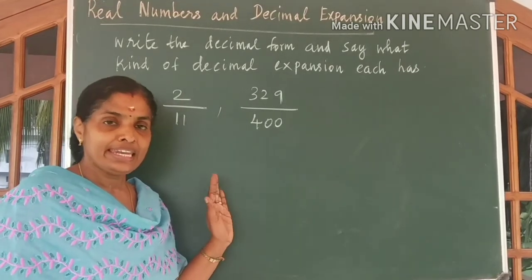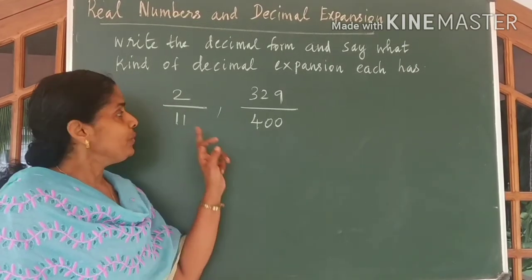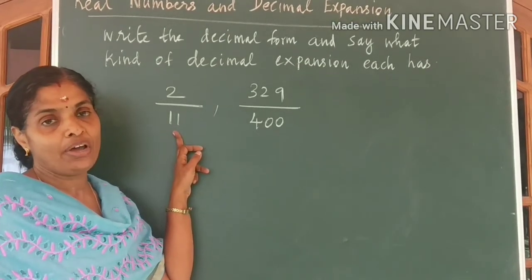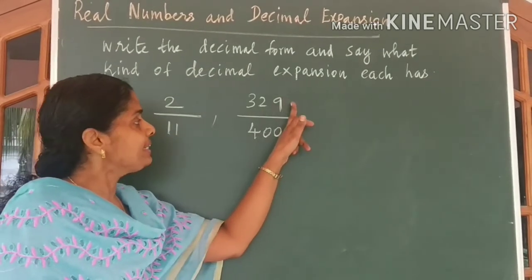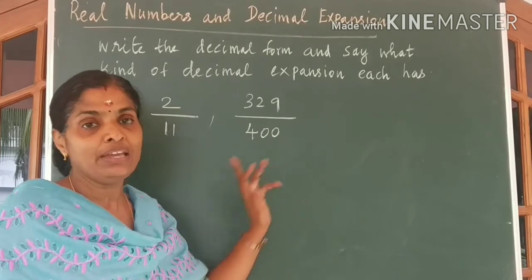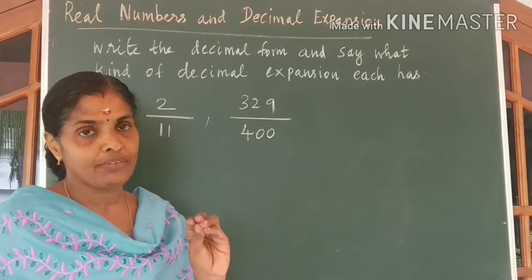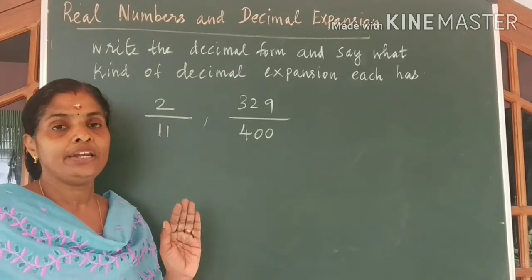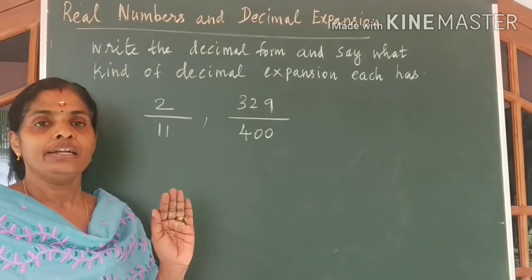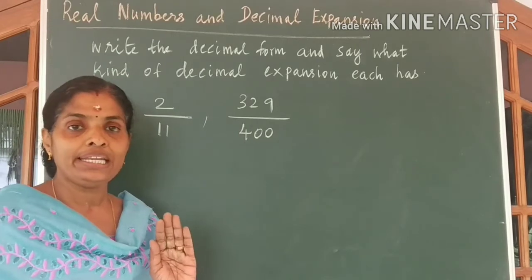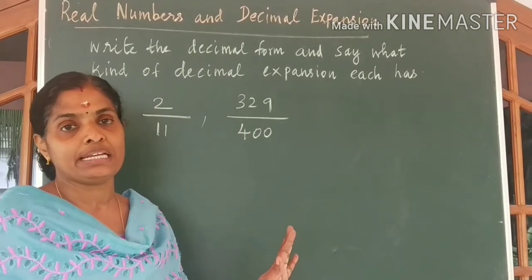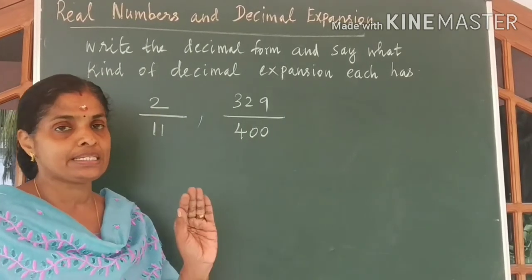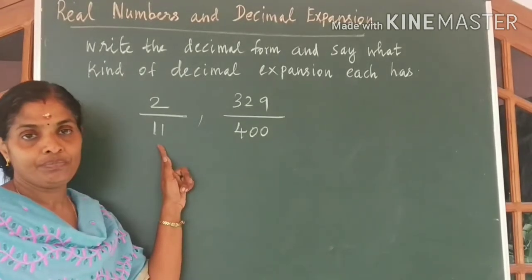Children, in a similar way, you should find the answer for 2 by 11 and 329 by 400. I will give you a tip to find out whether you are going to get a terminating or a non-terminating decimal expansion by looking at the denominator.